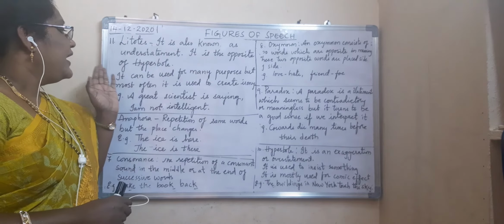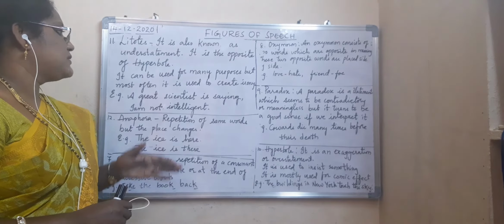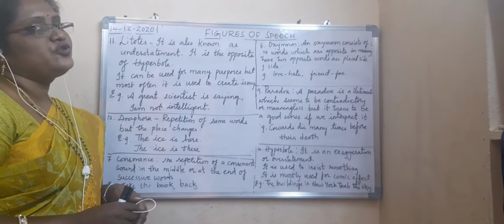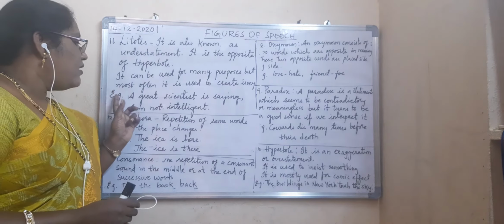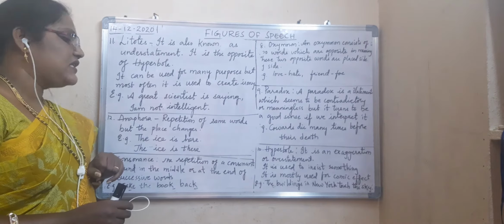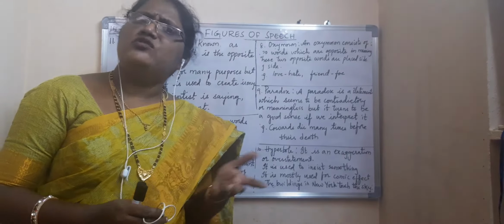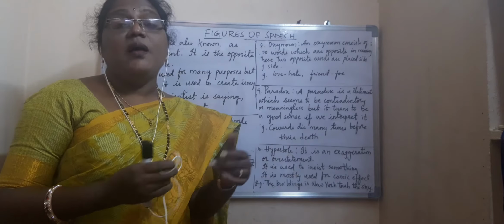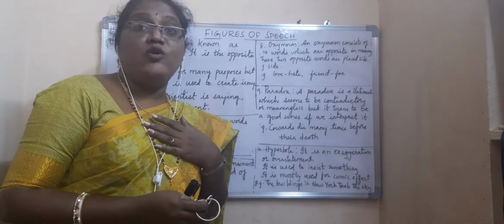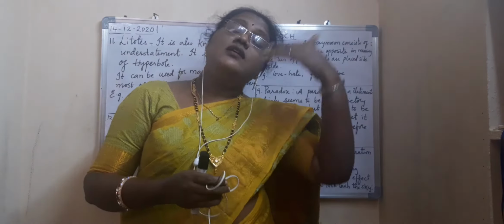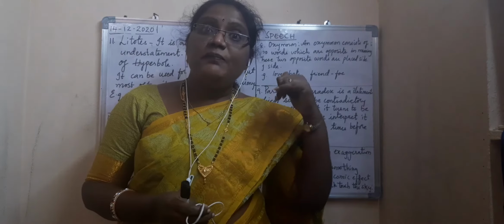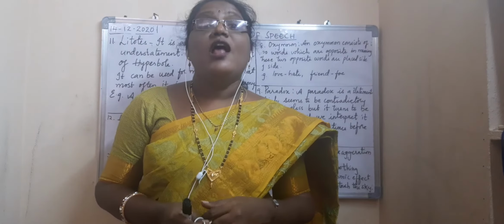Now see here, it can be used for many purposes, but most often it is used to create irony. For example, a great scientist is saying I am not intelligent. Actually a scientist means an intelligent person, but this great scientist says that I am not intelligent, and that other people are more intelligent than me. That is called litotes.